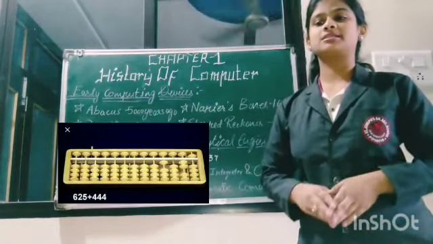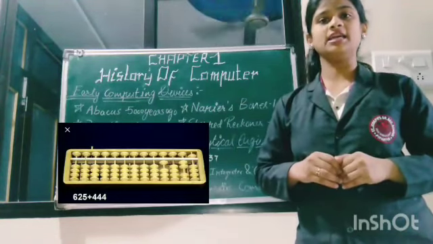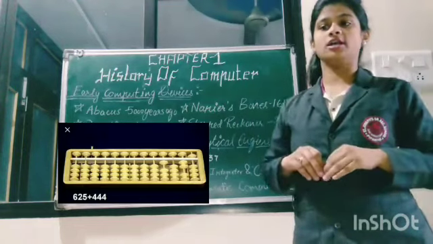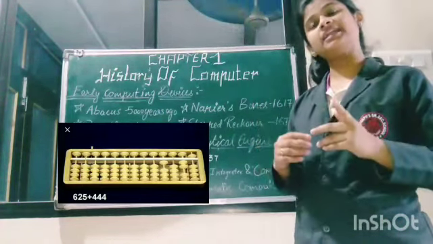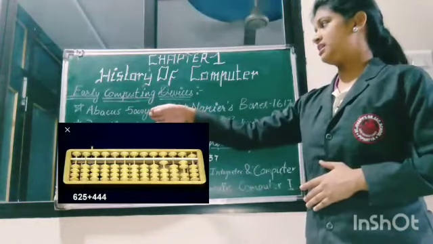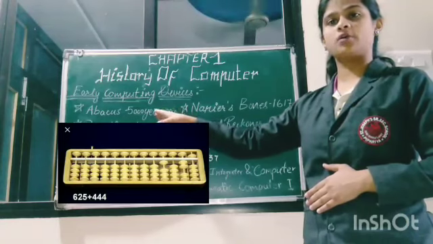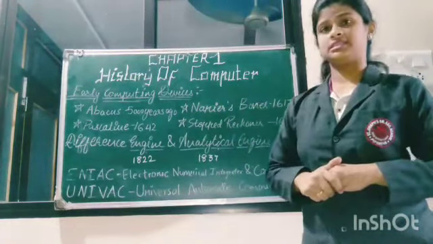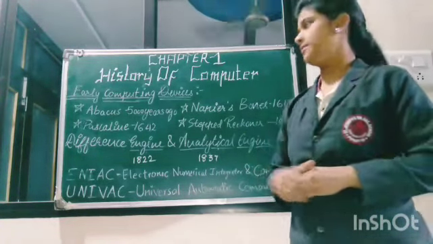Abacus. Abacus is a device composed of a wooden boundary with rods inside it. Beads are present on each rod, and calculation is done by shifting those beads. This device was invented about 5,000 years ago in China. This device is used for calculating addition and subtraction.